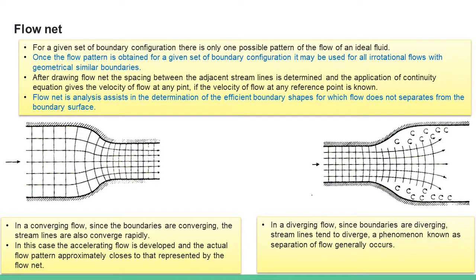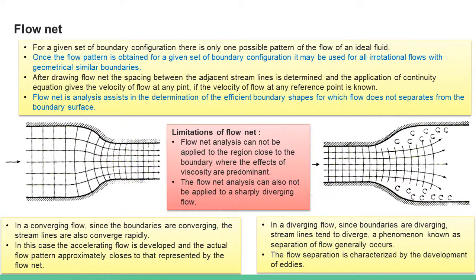But in case of a diverging flow, since boundaries are diverging, the streamlines tend to diverge and lead to a phenomenon called flow separation, wherein there will be small recirculation zones and an adverse pressure gradient, and because of that there will be turbulence or eddies or eddy currents in the recirculation zones or flow separation zones.